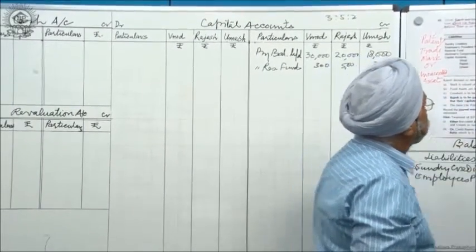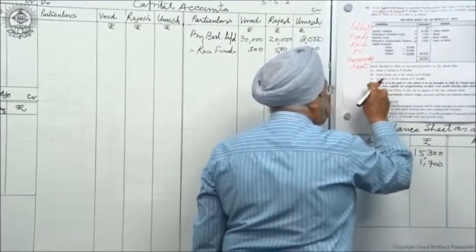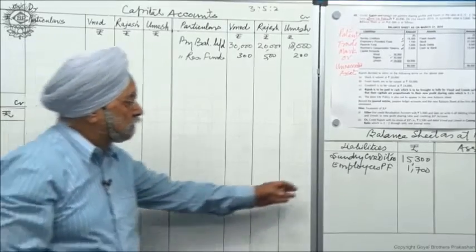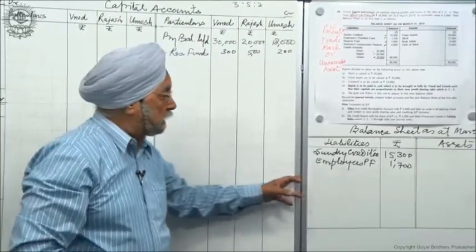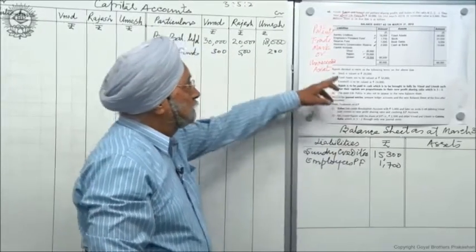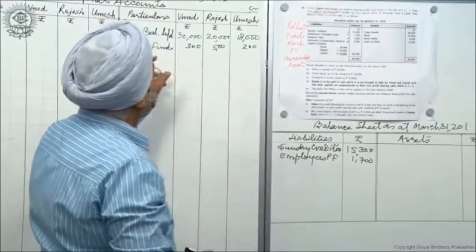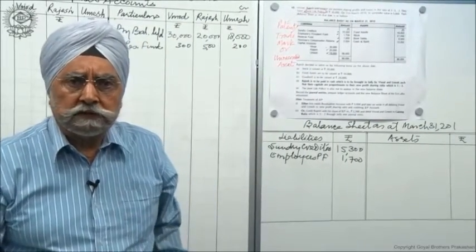Workers' compensation fund is 2,000. And in the workers' compensation fund, you can see there is no claim. If there is a claim, the claim will move to the liabilities. If there is a claim of 500, the claim will come here, 500, and the balance of 1,500 will be given to the partners, the same way as we did in the case of admission.